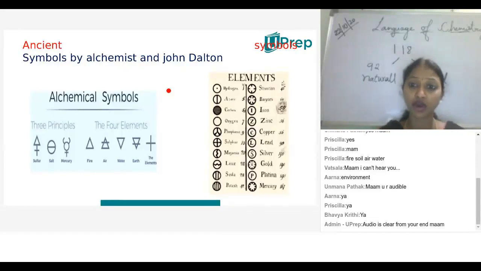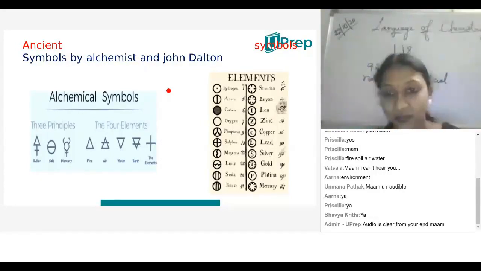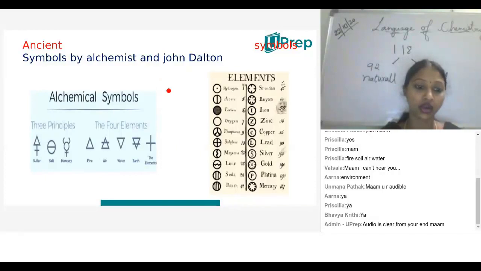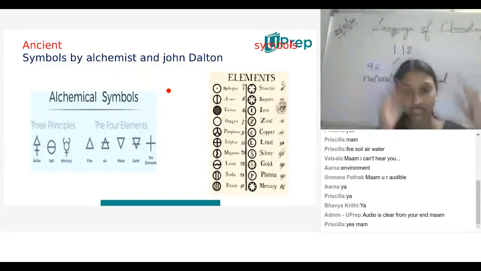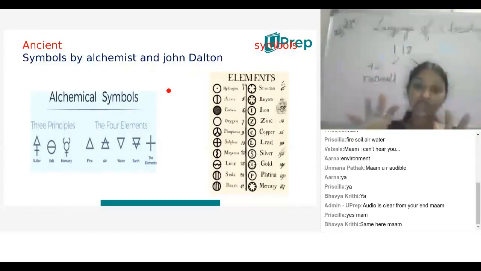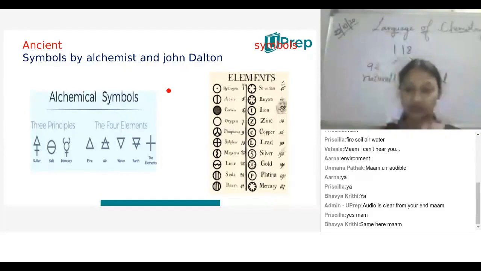So when they found the elements in the form of gas, or which are invisible, then they used to consider it as air. Understood, children? So when the elements are too hot, not like room temperature, then they consider it under fire. They just dropped under fire. But some elements which are obtained from the earth crust, they used to give the symbol earth. Understood, children?